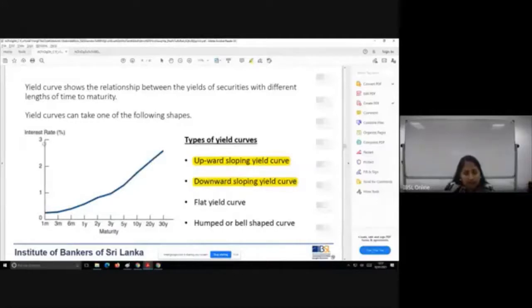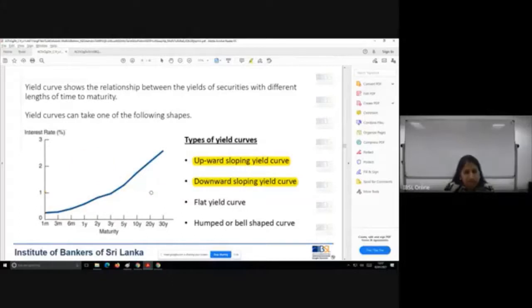Short-term rates are high and long-term rates are low. This is what a downward yield curve will tell you. Or it can be a flat yield curve. Or it can be a humped or a bell-shaped curve. So something like this.